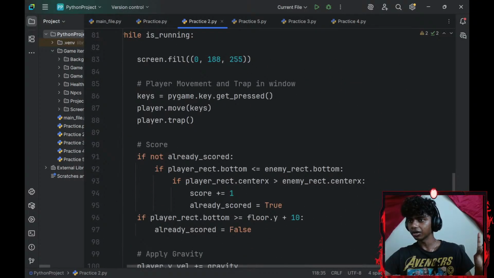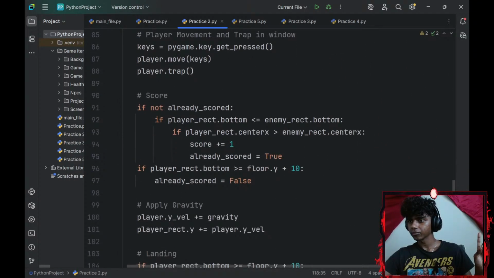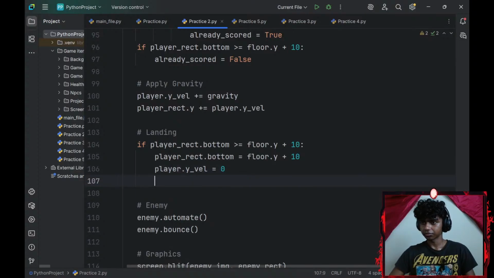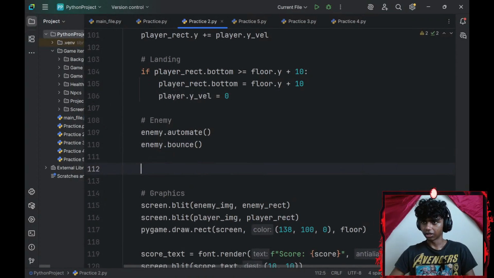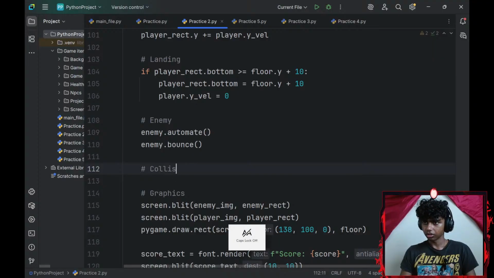Maybe under my landing and under my enemy before my graphics. So I'll go with a collision detection.